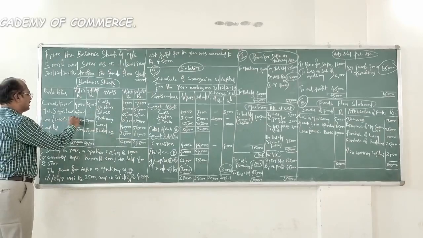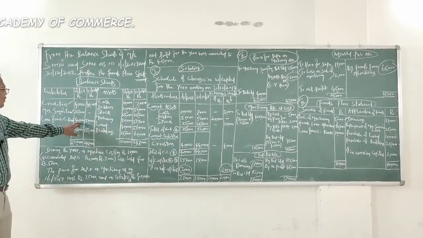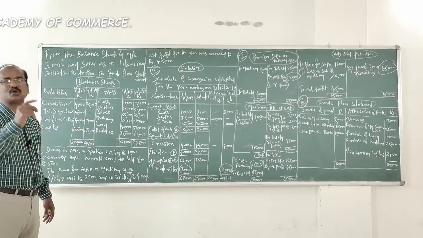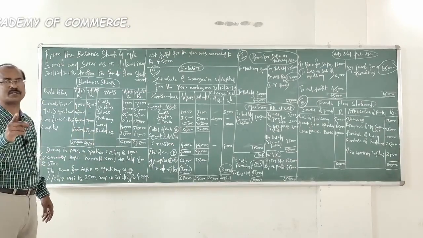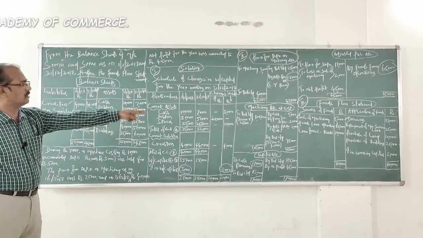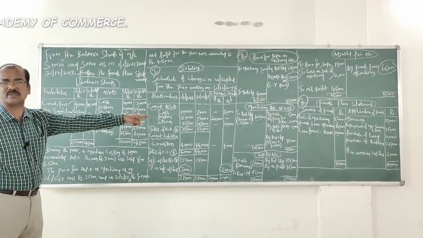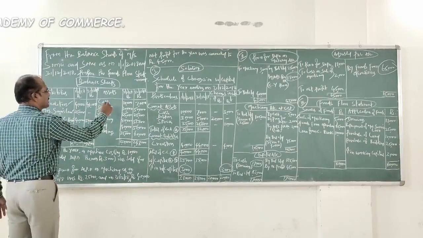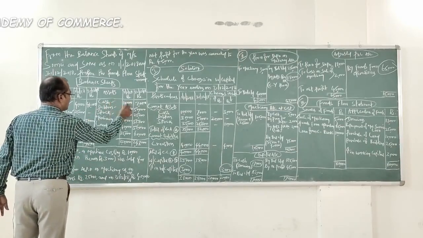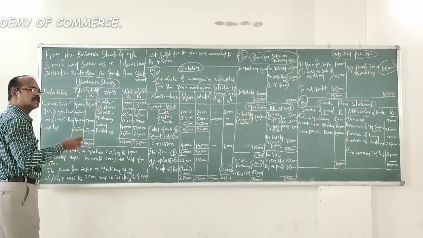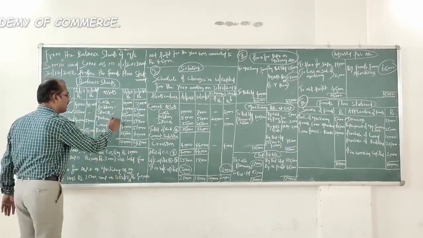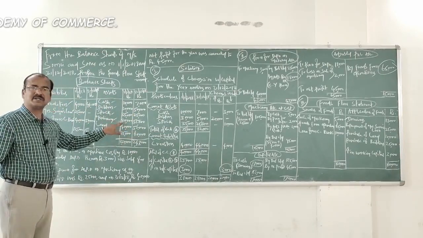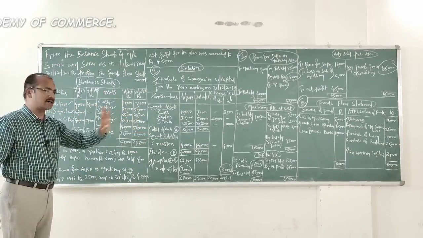And what about the next one? Loan from Canara Bank. This is a non-current liability. Opening 40,000, closing 50,000. Therefore, we have additionally borrowed 10,000 rupees of loan from Canara Bank, which is a source of fund. Look at it, the third item in the sources of funds in the funds flow statement: loan from Canara Bank, 10,000. What about the assets? This is a current asset. Current assets are already channelized through the schedule of changes in working capital. Machinery, we opened a ledger account separately. Therefore, whatever is related to the machinery is already recorded.